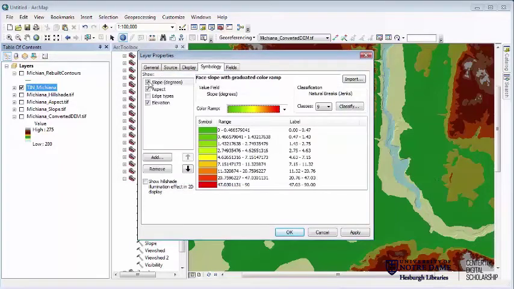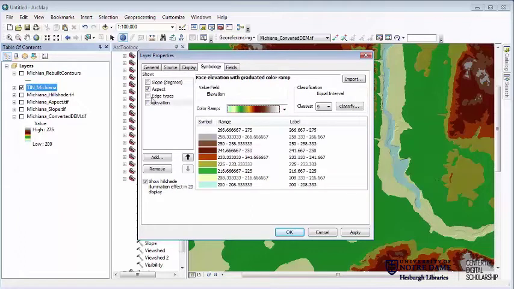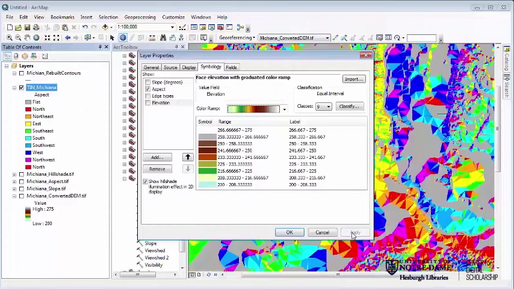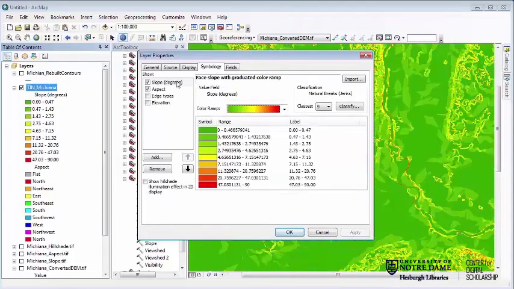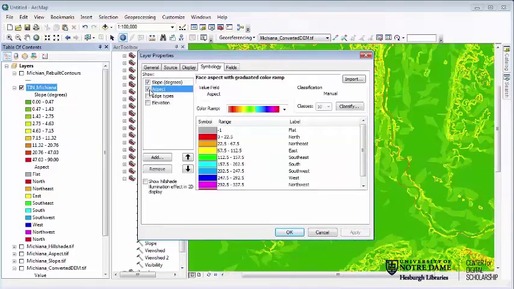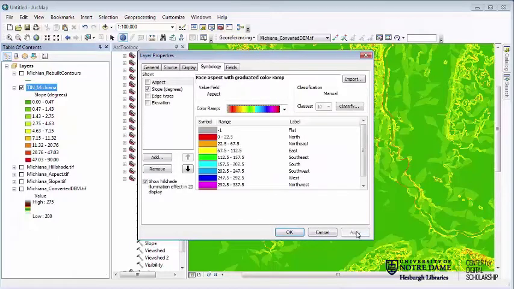And now all I have to do is turn off slope, turn off elevation, all these other things. And now what I'll see in the background is the aspect. If I do the same thing for slope, whichever one's on top and turned on is going to be what I see. And I can always reorder them if I wanted to here. So I can show my hill shade effect down here, even in 2D effects, or even in 2D sections.